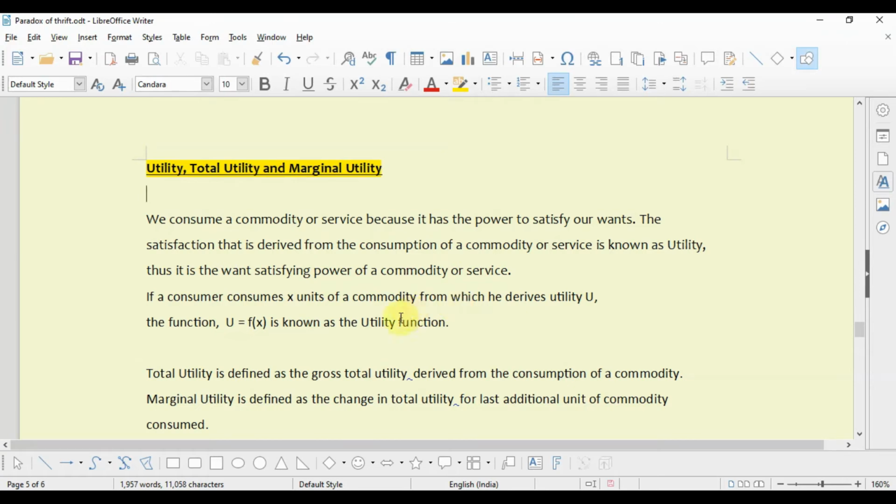Welcome to today's class. Today we will discuss utility, total utility and marginal utility, and we will also discuss the law of diminishing marginal utility.